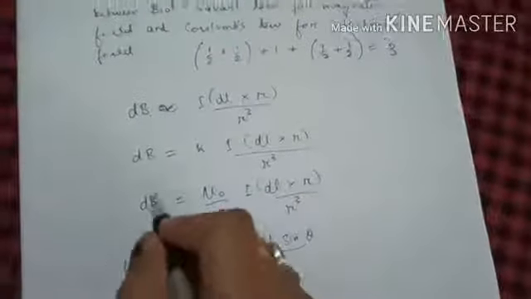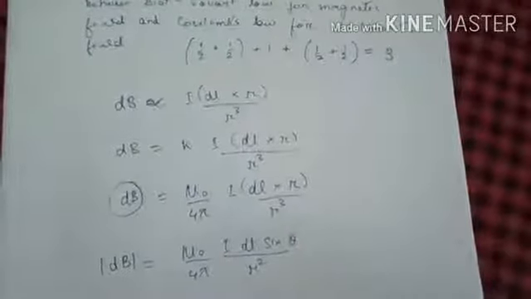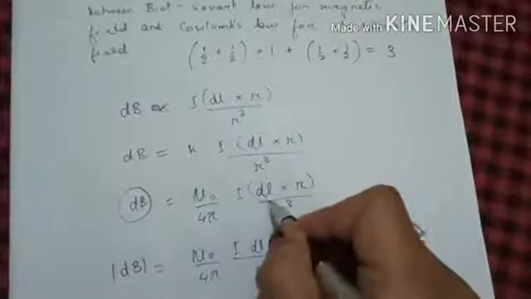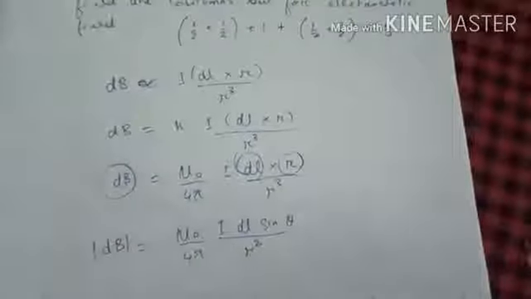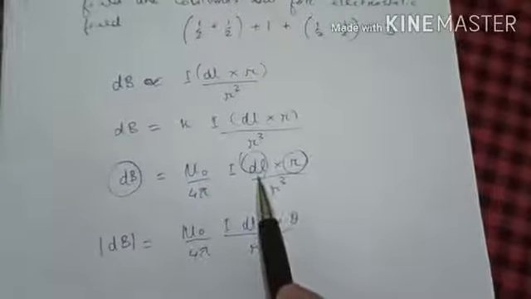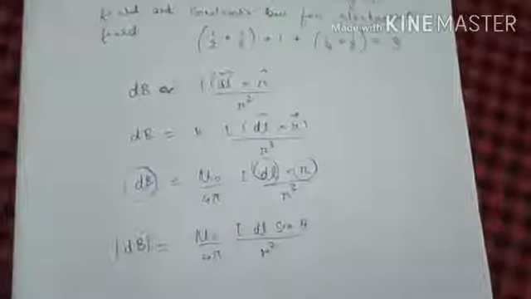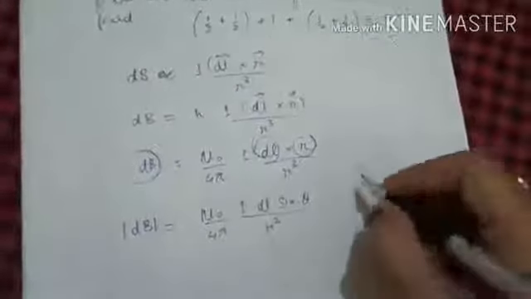And here, the magnetic field direction, the direction of dB that we have got, which one will it be? The direction of dB will be perpendicular to the plane containing dl and r. Okay? The direction of dB will be perpendicular to the plane containing the vectors dl and r. If you want to put vectors here, you can put vectors like this. Clear?